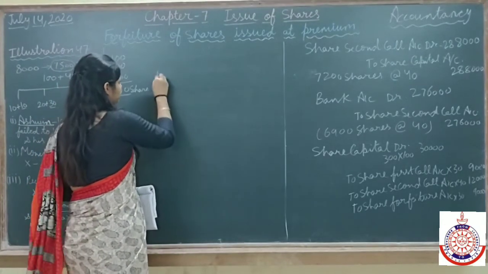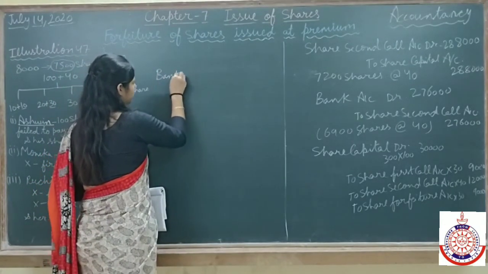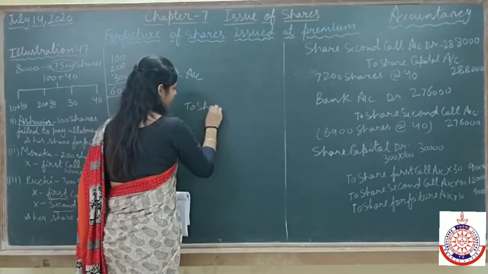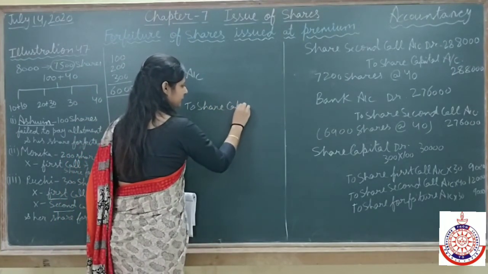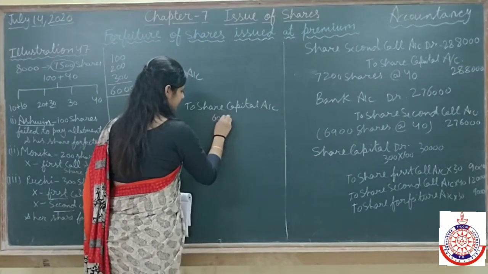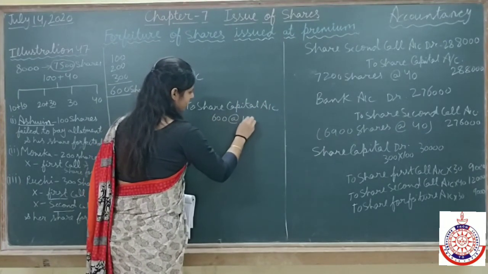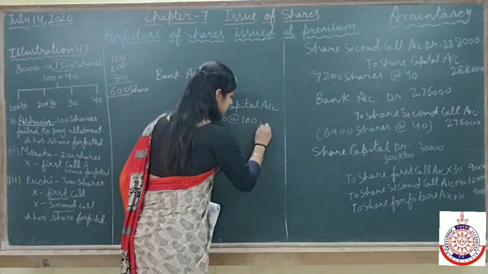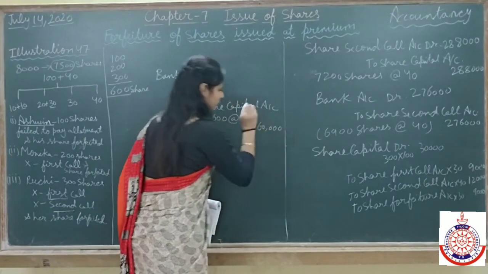Entry we all know, bank account debit to share capital, and in share capital we will write the total amount. This 600 shares we are going to issue, because total paid up is 100 rupees, means total 60,000 rupees.